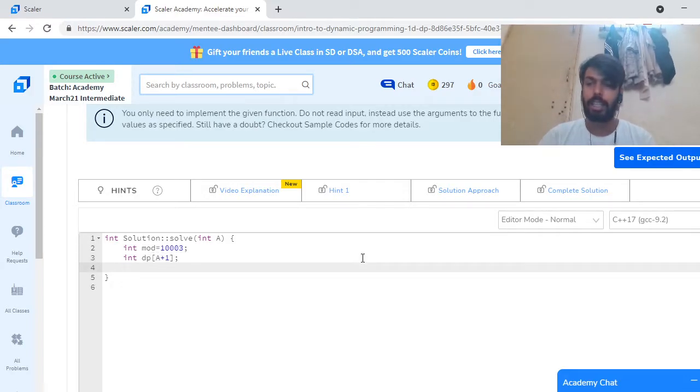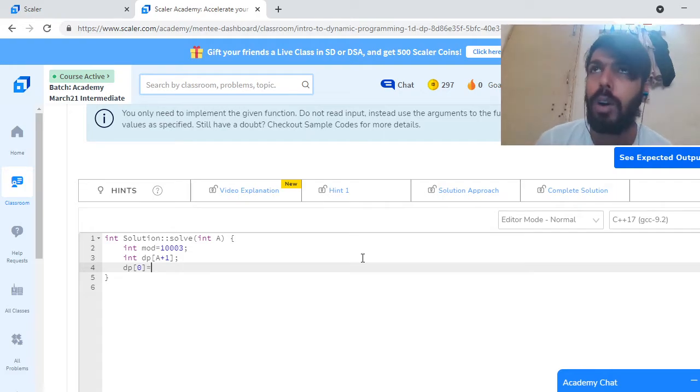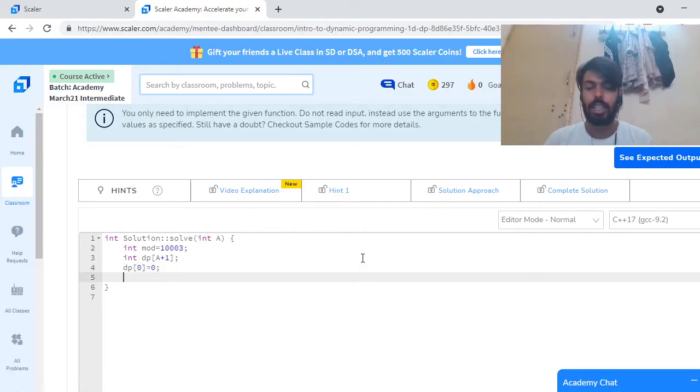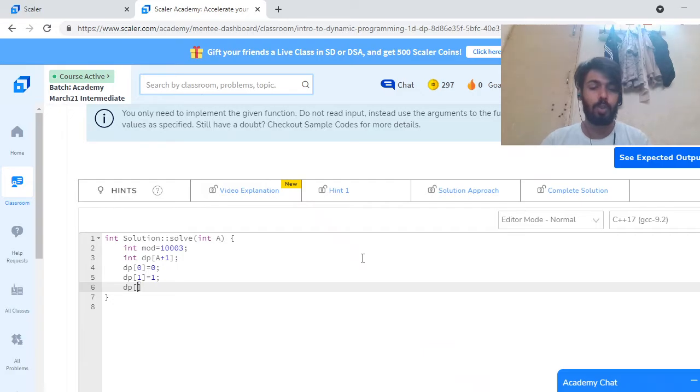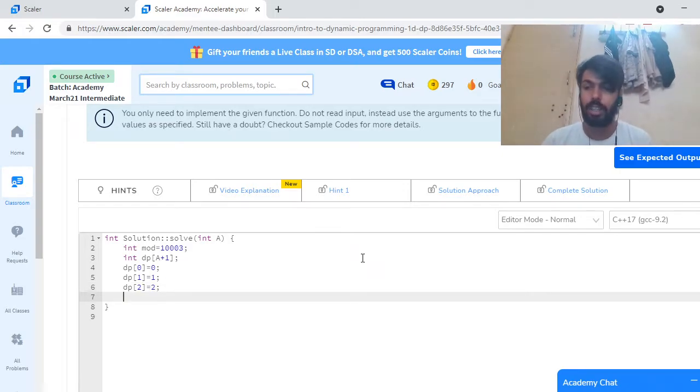In DP, let's talk about the base case. If there are zero people, then how many ways can they enjoy the party? It is zero. There is no way to enjoy the party. If there is one person, then how many ways can they enjoy the party? They can enjoy the party in one way. And if there are two persons, then how many ways can they enjoy the party? Two ways. Either they form a pair or stay single. Okay. Now I will iterate over the DP array.